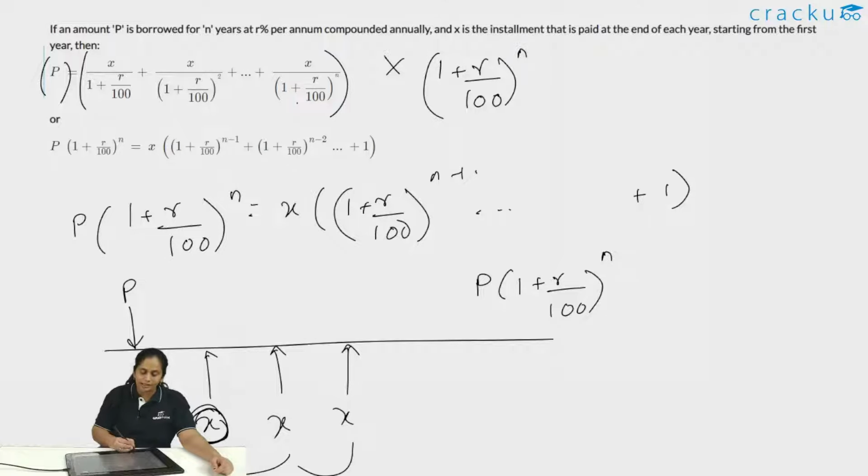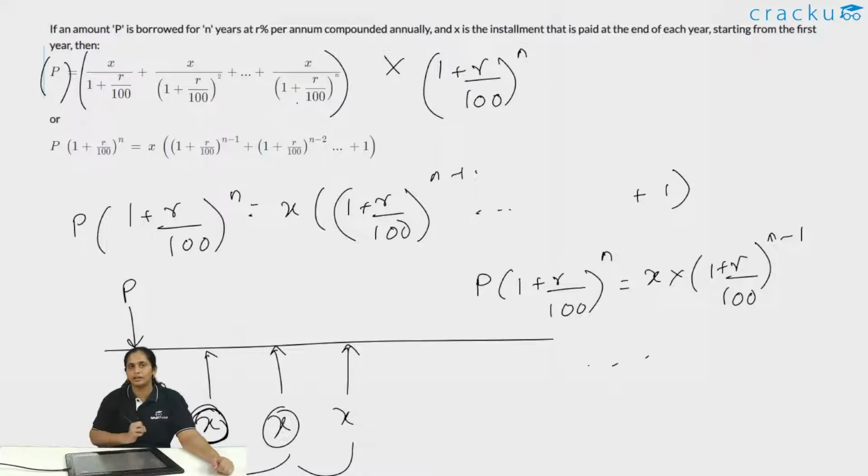What if I put this X value for n minus 1 years, what would be the future value of this X after n minus 1 years? That would be X into (1 plus r by 100) raised to n minus 1, and so on. What would be the future value of this X if I put it in a bank account for n minus 2 years? That would be X into (1 plus r by 100) raised to n minus 2.